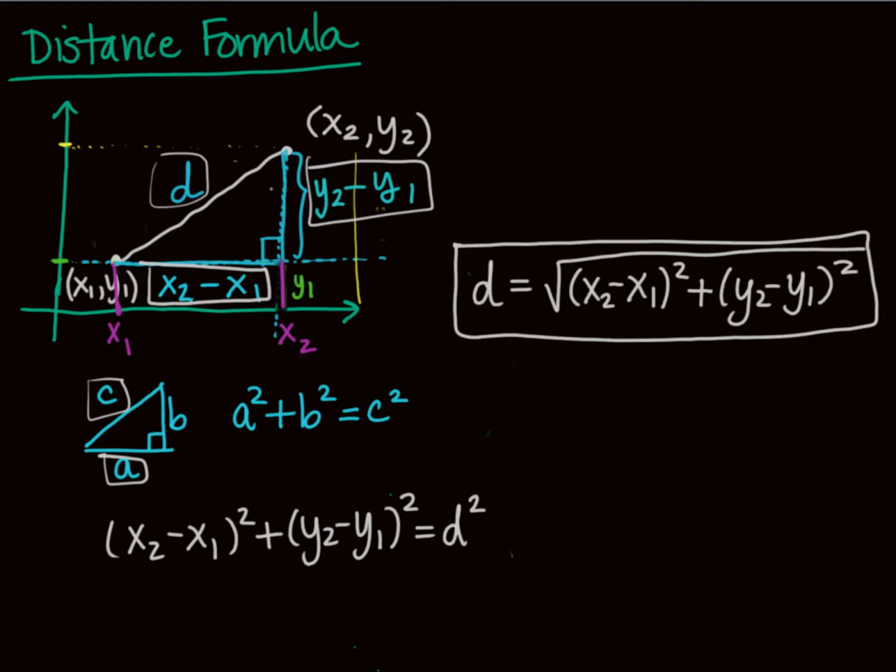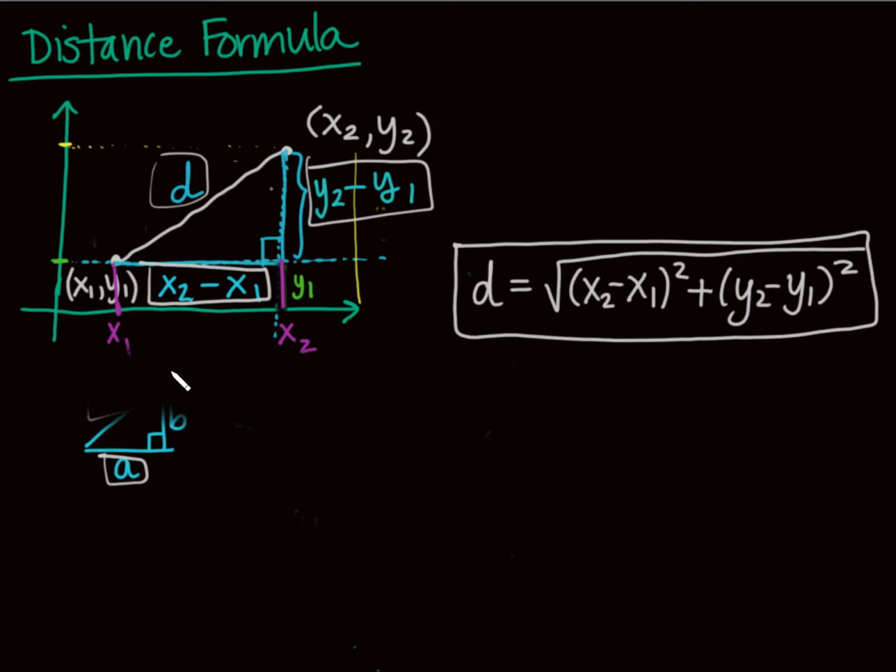Let's go ahead and do an example really quick right here. I know you've already done this. Let's do an example with fractions, because fractions always freak people out, rightly so. They can be kind of tricky to deal with sometimes. But that's my distance formula. A couple things about the distance formula: we always subtract inside the squares, and then it's always adding those together.